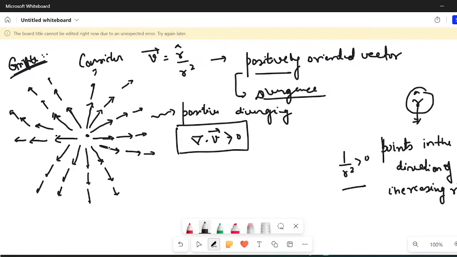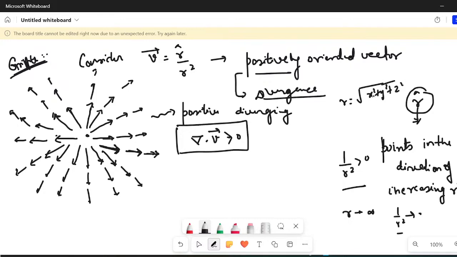When I picture it diagrammatically, initially I make a longer length and then I show smaller lengths. It means that its strength is diminished as r increases. As r tends to infinity, 1 upon r square goes to 0. And r is nothing but root over x square plus y square plus z square.